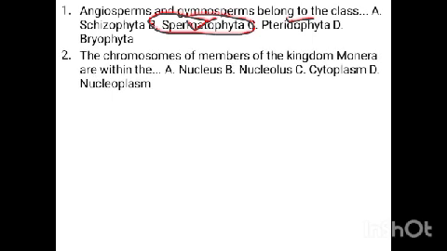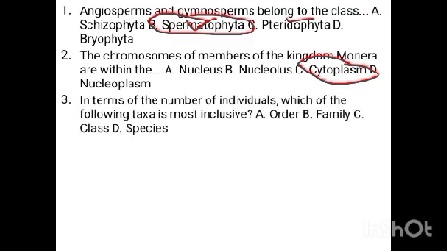Okay, the chromosomes of members of the kingdom Monera are within, yes, the cytoplasm, and that is why they are referred to as the prokaryotic organisms. They do not have their DNA materials in a membrane organelle. So they are floating within the cytoplasm. The chromosomes are floating within the cytoplasm in monerans, a group of schizophytes.